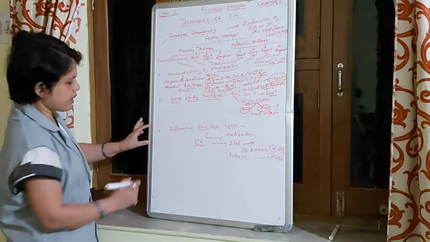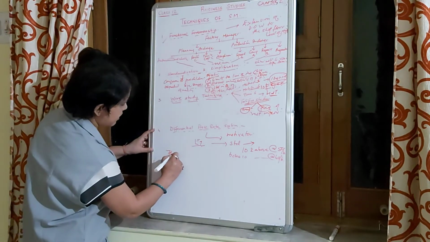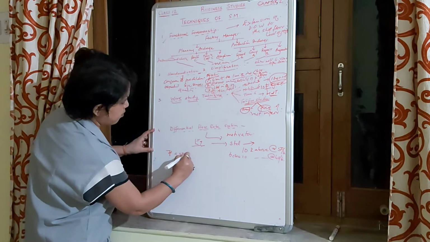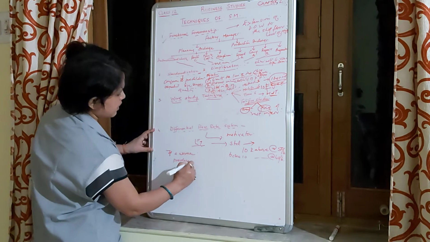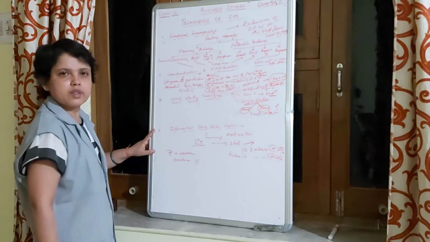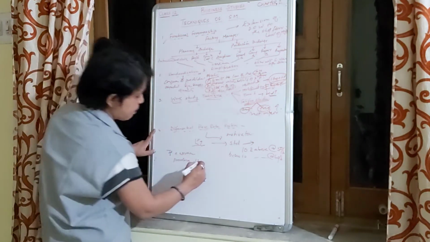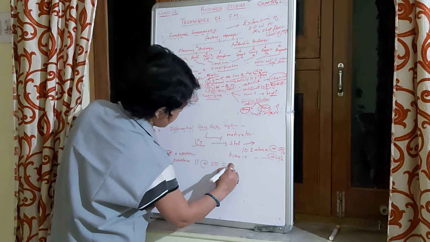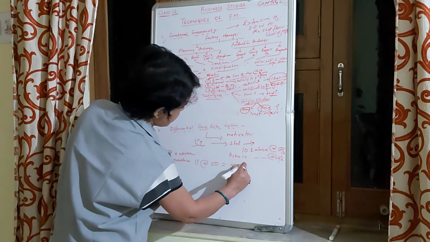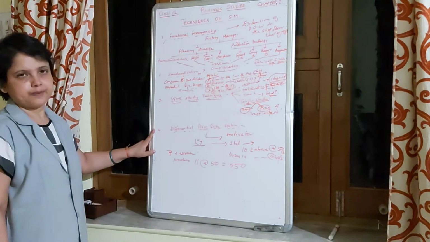Now if a worker produces 11 boxes, he will be paid at the rate of 50, that is 550 in a day.